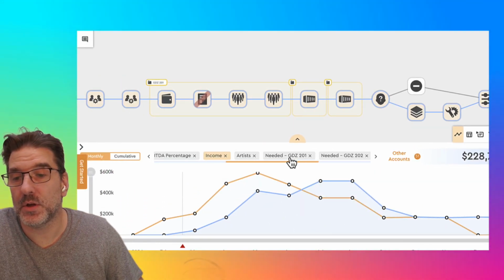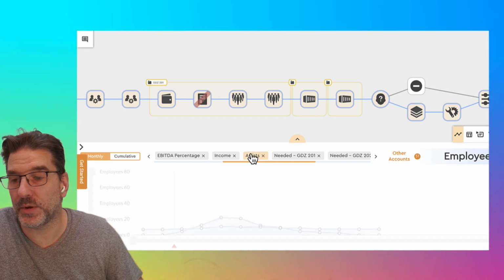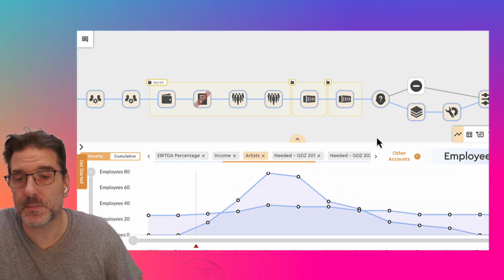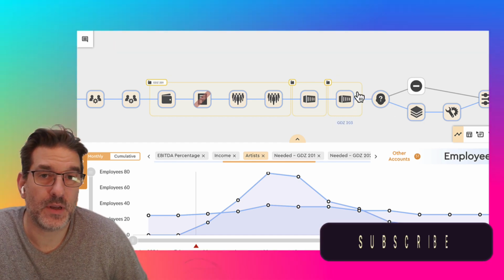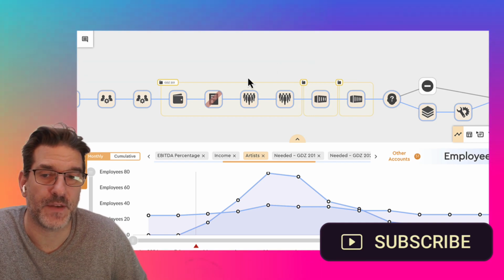And as a result, we can see some of the discrepancies on our employees needed versus our actual employees, and where we start to have some challenges in those two sort of business models. And this is an example of a simplified what-if scenario for production planning for a VFX vendor. Thanks.